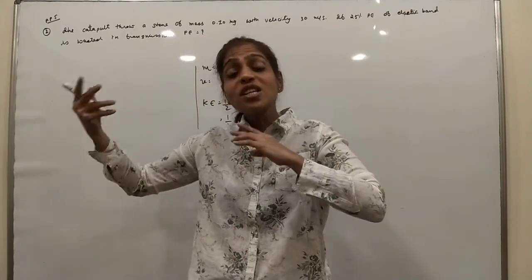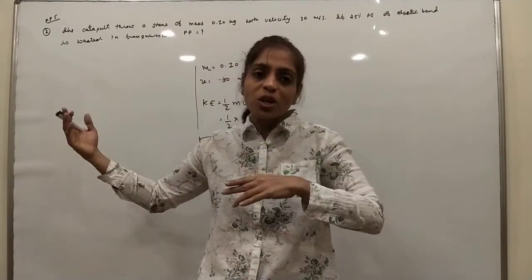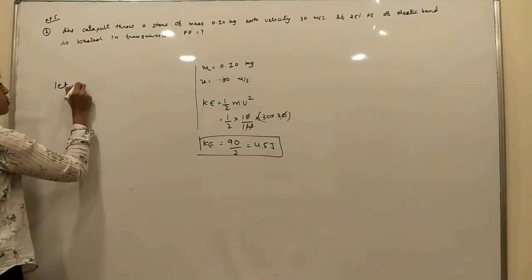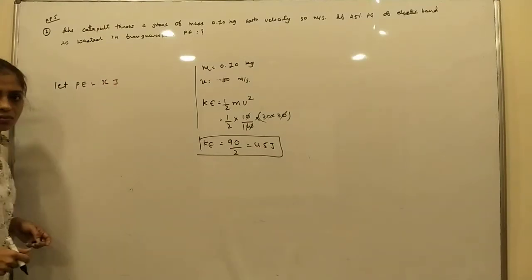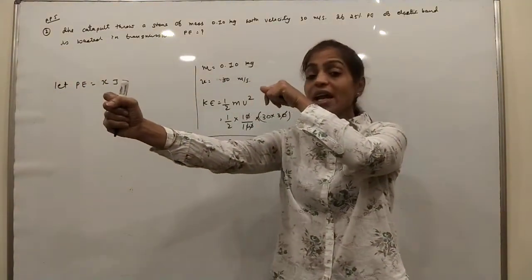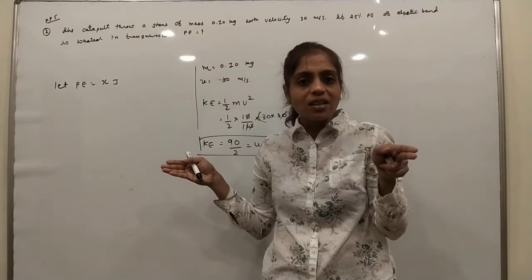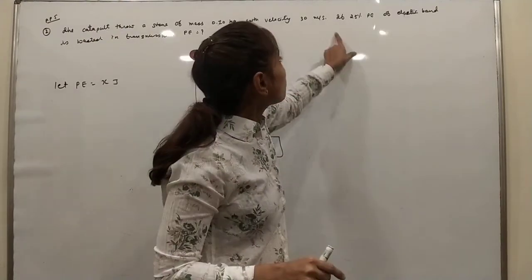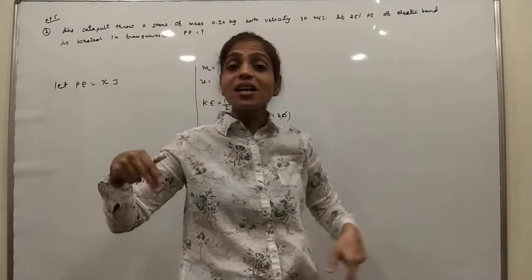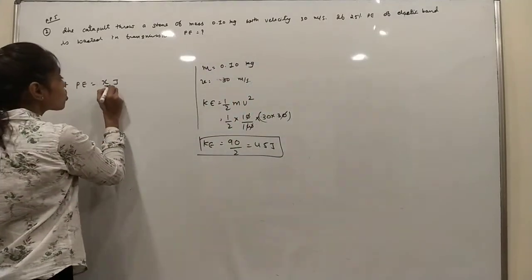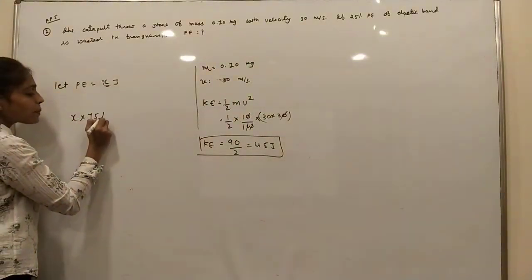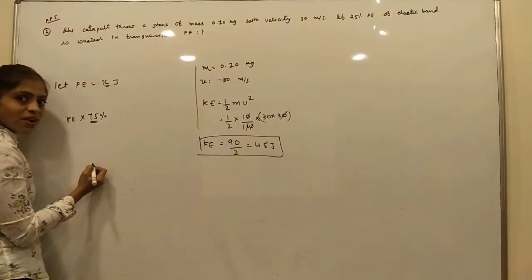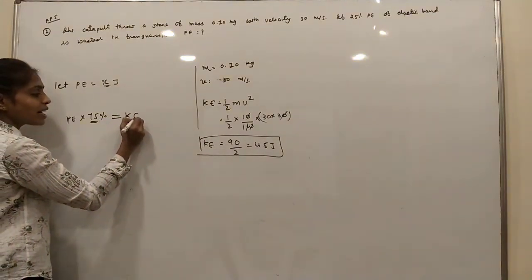So initially, what was there, kinetic energy or potential energy? Potential energy. Let the potential energy be x joule. Out of this, 25% is wasted, then 75% is converted into kinetic energy. 25% is wasted and the remaining is converted into kinetic energy. So x is the total, but 75% of it is converted into kinetic energy.